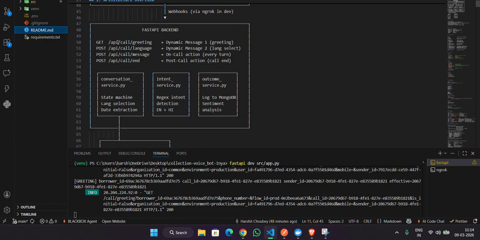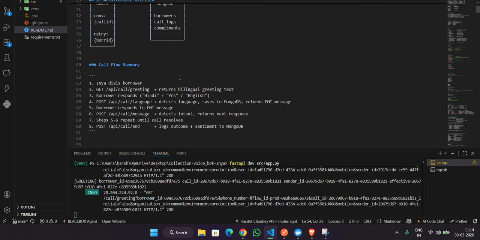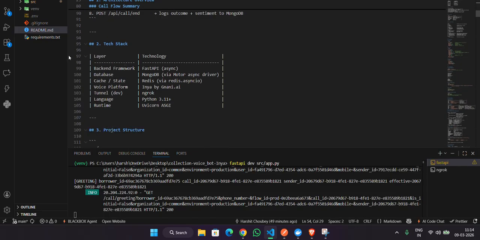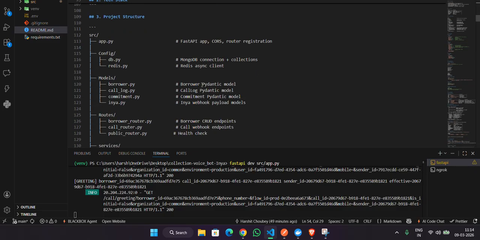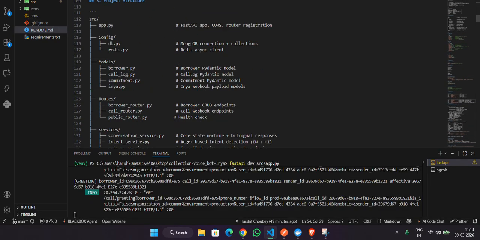So this was the FastAPI backend, and we have Redis and MongoDB. These were all the tech stacks I have used: Python, FastAPI, MongoDB, Redis, and this was the file directory structure. So this was all my demo for this assignment. Thank you so much.